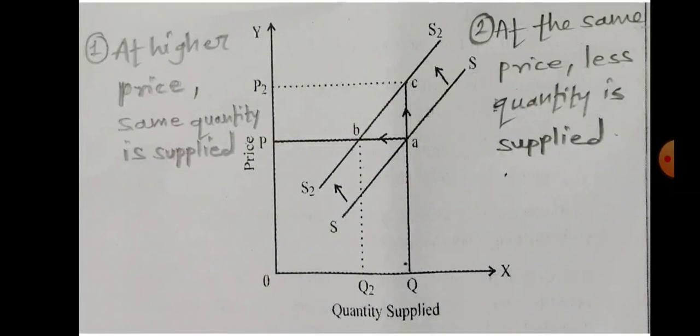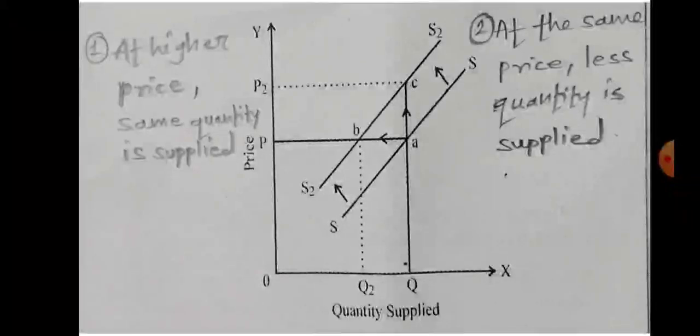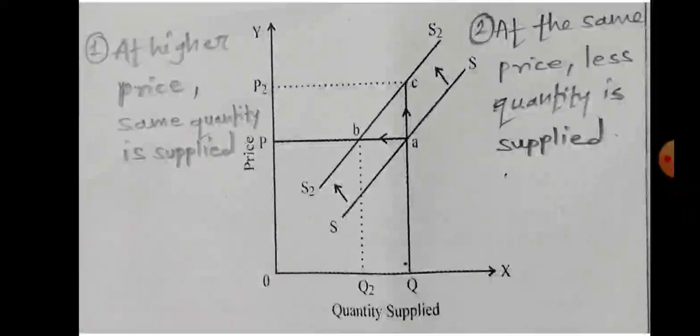So the move from point A to B shows that less quantity, that is OQ2, is supplied at the same price, that is at price OP. Again I am repeating, from point A to B shows that at price OP less quantity is supplied, that is OQ2.